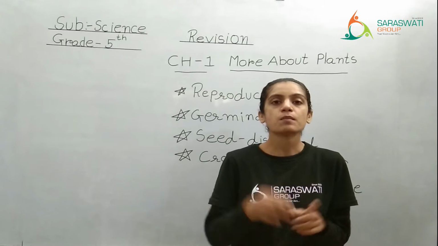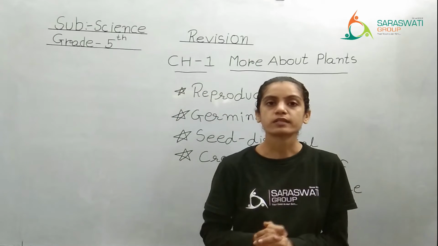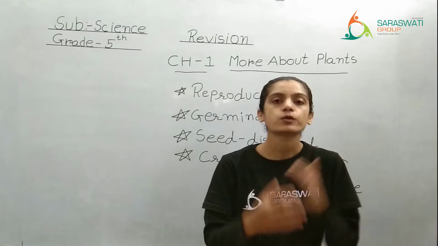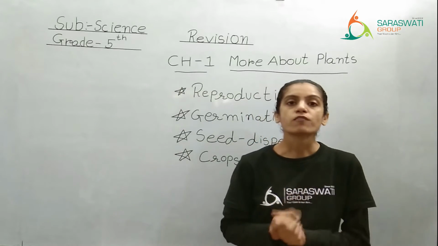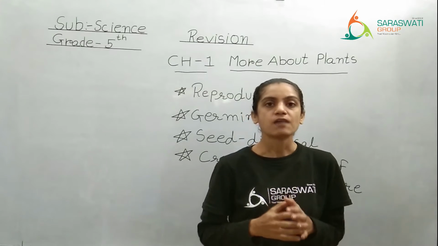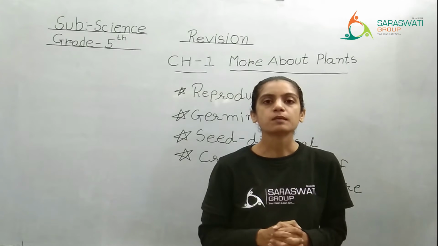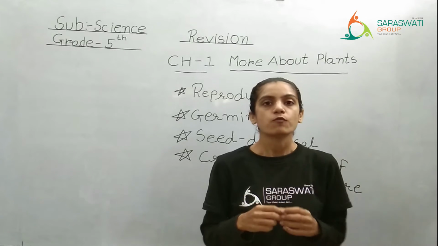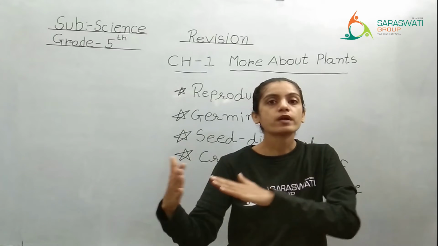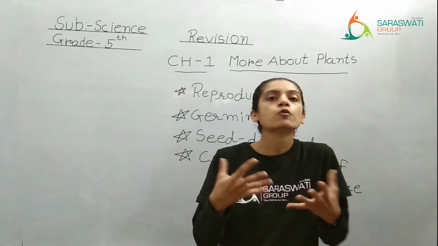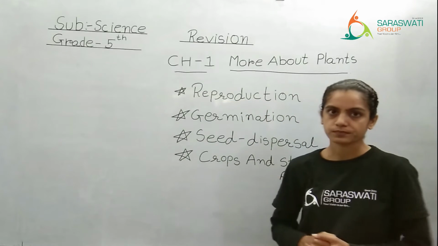You can cut the stem and that stem can be sown in some other soil. Roots are also like that: if you provide water to a cut root, it will grow into a new plant. Some plants like Bryophyllum have the capacity to reproduce from the leaf. Right? The edges of the leaf will have small new leaves. If you cut that and sow it into the soil, it will grow into a new plant. So that is considered reproduction.